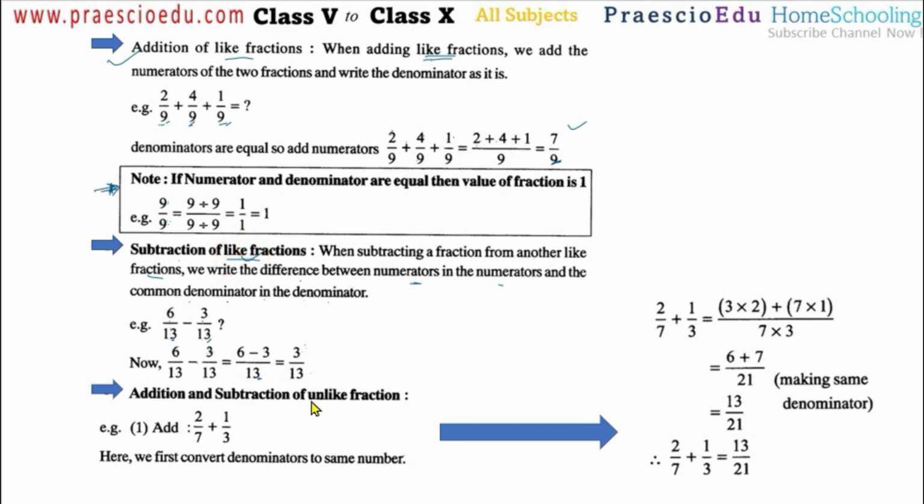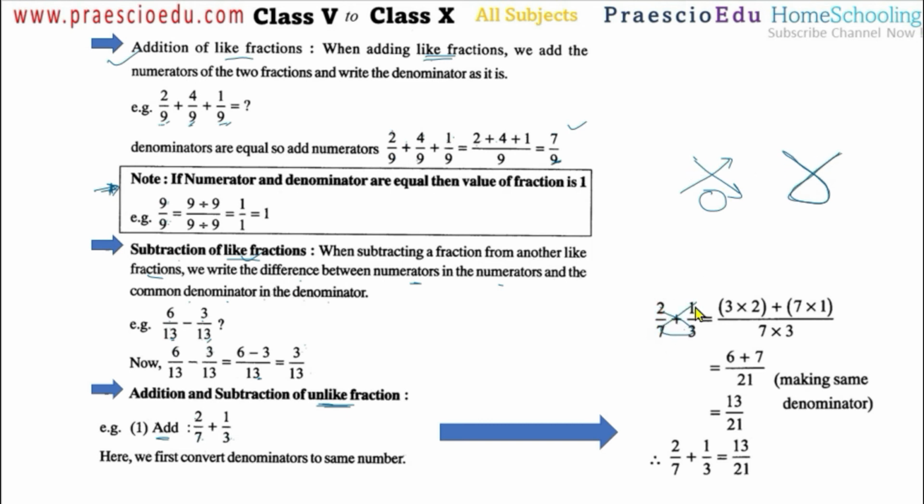Now, addition and subtraction of unlike fractions. First, addition: 2 by 7 plus 1 by 3. Here 7 and 3 are two different numbers, so first of all we will do cross multiplication. 2 multiplied by 3, then the sign, then 7 multiplied by 1. In Marathi we call this the char number, the sequence we follow: starting from this one and going like this, the same symbolic form.